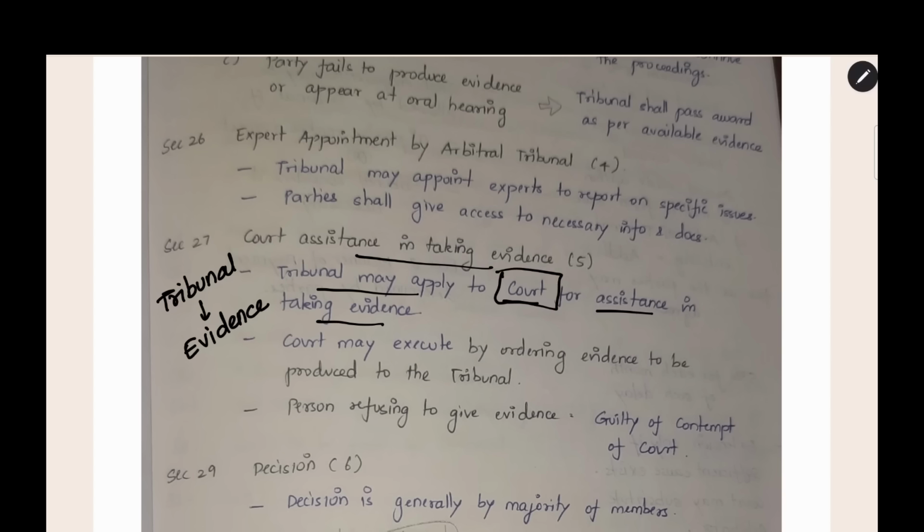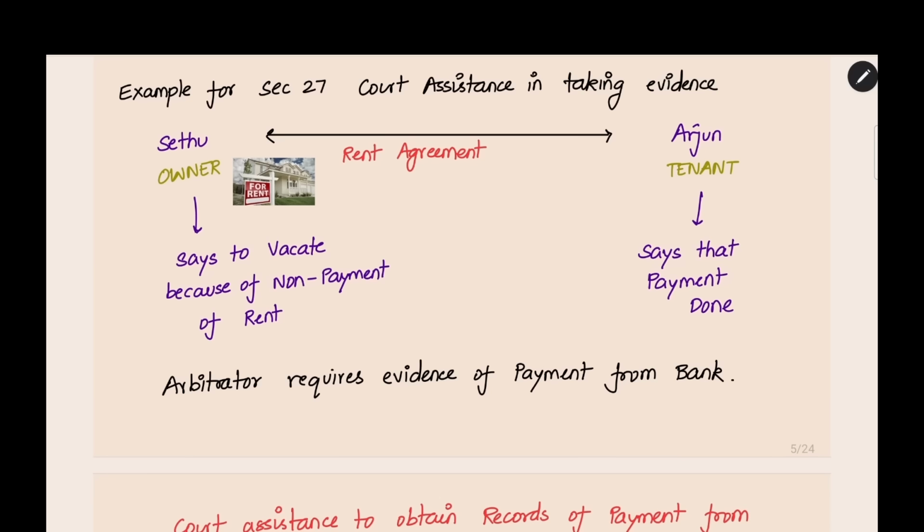Let us see an example to understand how this works. This is an example for section 27. For example, we can take that there is an owner of a house. He is giving his house on rent. There is a rent agreement and the tenant is Arjun. They both have a rent agreement and they both also have an arbitration agreement. Now, after some months, the owner comes and tells the tenant to vacate because of non-payment of rent. The owner is saying that you are not even paying rent. I am not receiving any amount from you, so you have to vacate the house or the shop, whatever the building is. Like that, the owner is saying.